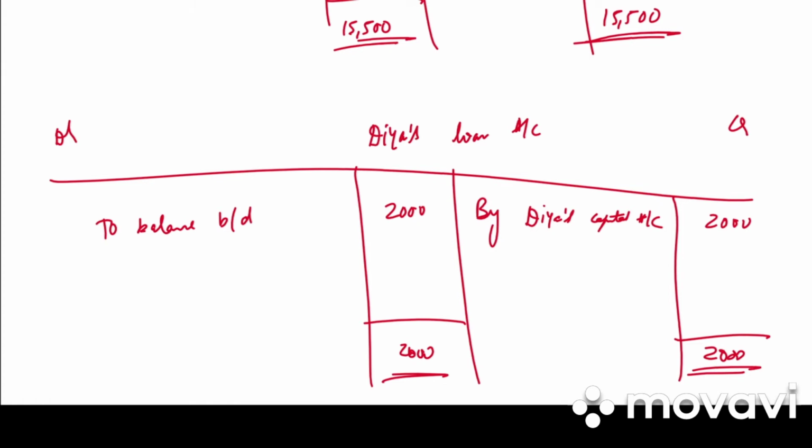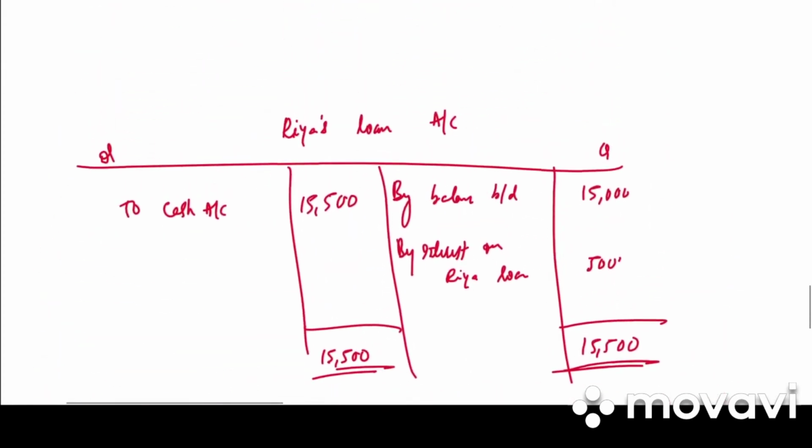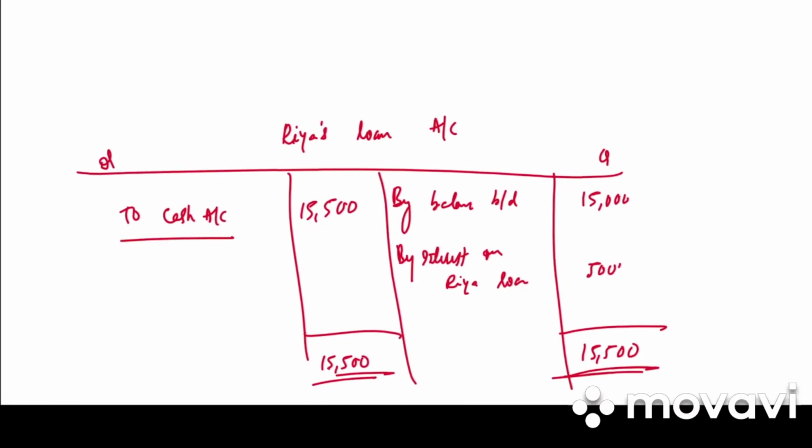So whenever the loan is on the asset side, we will be transferring it to the capital account of the partner, and when it is on the credit side, we will be transferring it to cash account. Then we prepare partners' capital account.